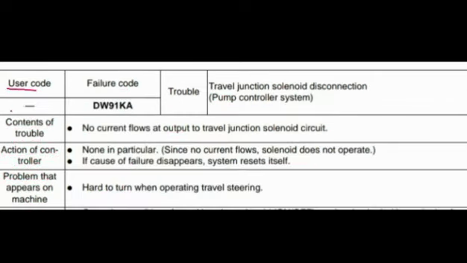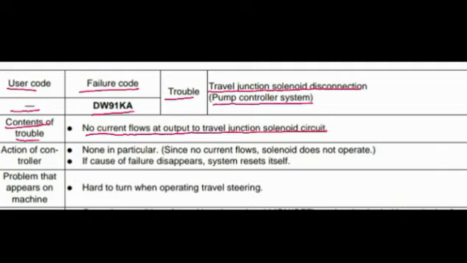User code not appear on the screen. Failure code DW91KA. Trouble is a travel junction solenoid disconnection. This code is also related to the pump controller system. Contents of trouble: no current flow at output to travel junction solenoid circuit. Action of controller: none in particular, since no current flows, solenoid does not operate.